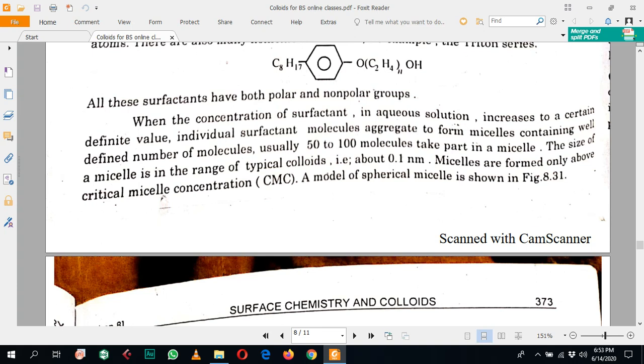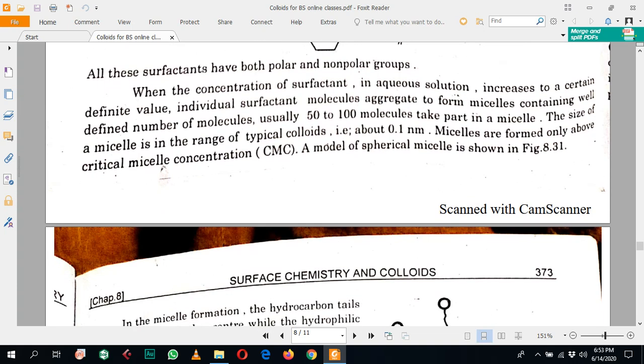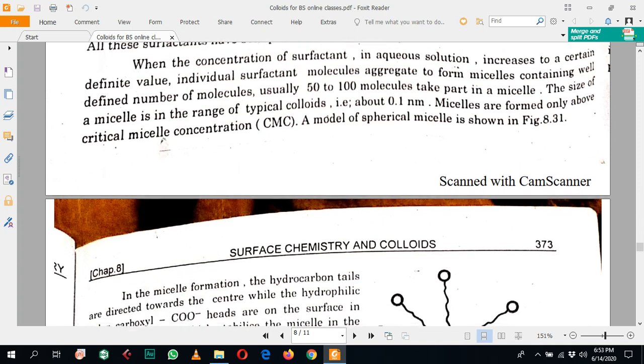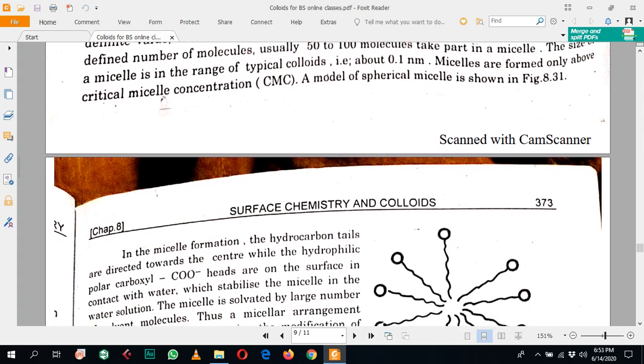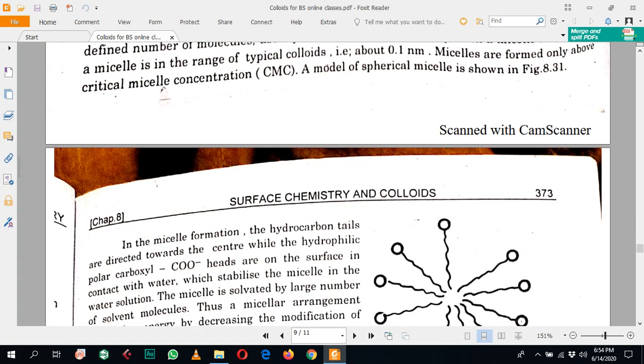The size of the micelle is in the range of typical colloids, in the range of 0.1 to 1 nanometer. Micelles are formed only above the critical micelle concentration, otherwise micelles are not formed.